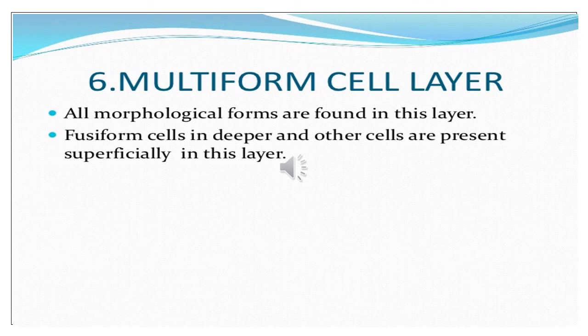Coming over to the last layer of the cerebral cortex, it is called the multiform cell layer. Why is it called the multiform cell layer? Because all morphological forms of cells are present in this layer. Fusiform cells are in the deeper part, and other cells are present superficially in this layer.